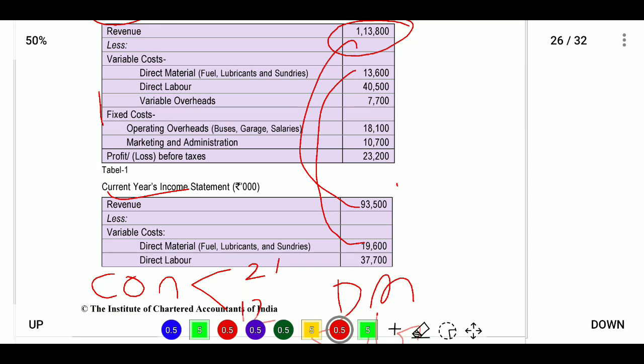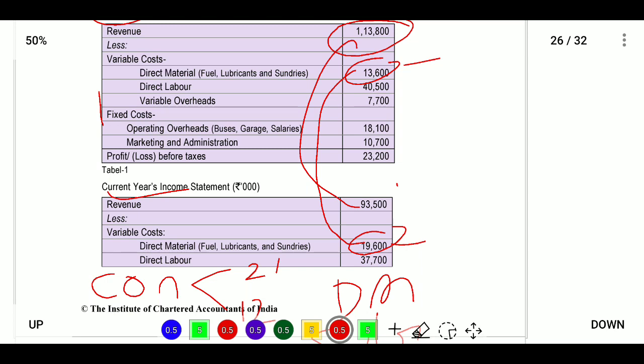We will see what changes happened in sales. If we see the revenue, revenue was decreased, and based on profit we will see the margins. For direct material, 19,600 here and 13,600 here. So we will see the percentage, how much is there, here how much we have there. For direct material, we will see the actual and budgeted percentages.